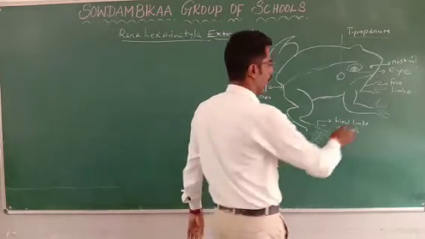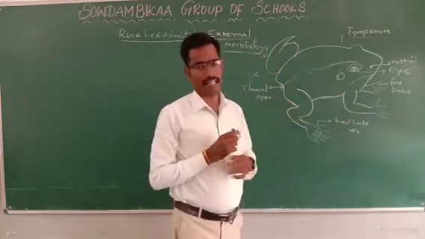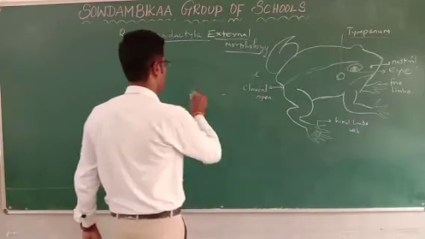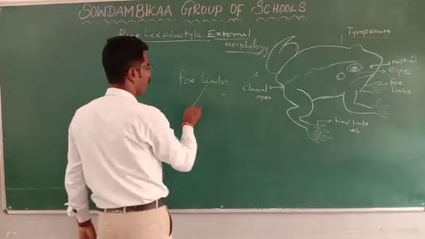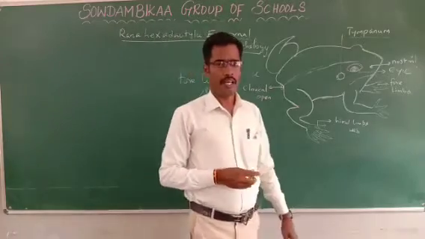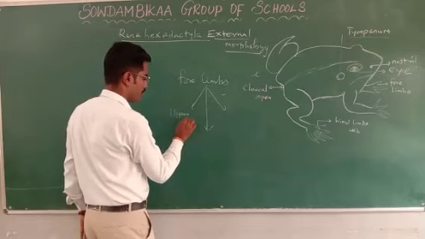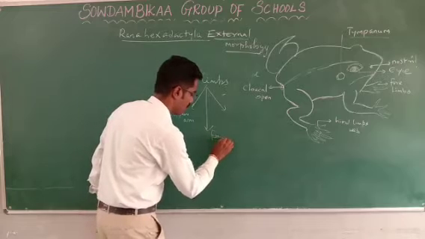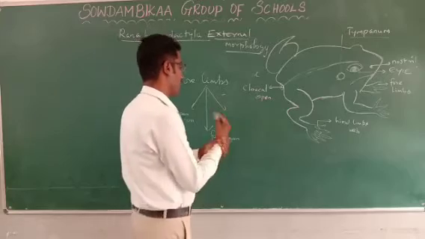The body contains appendages, a pair of forelimbs and a pair of hind limbs. First, the forelimbs contain three important regions: upper arm, forearm, and finally hand.